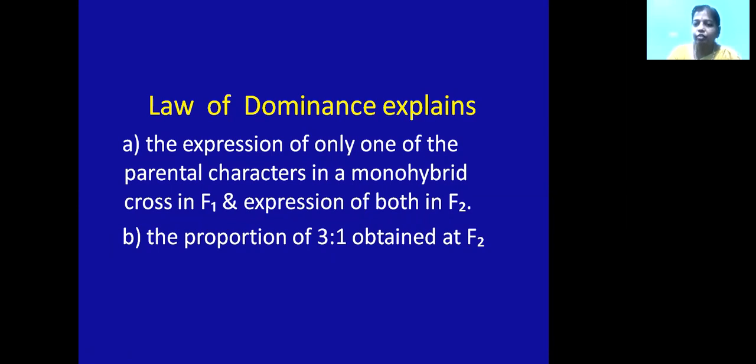In the law of dominance, Mendel has taken 2 traits, the dominant trait and the recessive trait. Both of them are opposite. That is why we call them contrasting characters. Mendel took 7 pairs of contrasting characters to do the analysis.